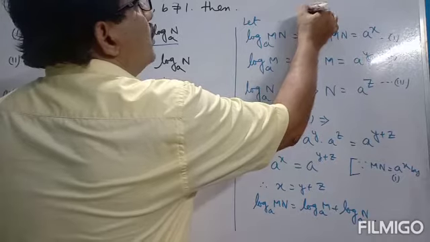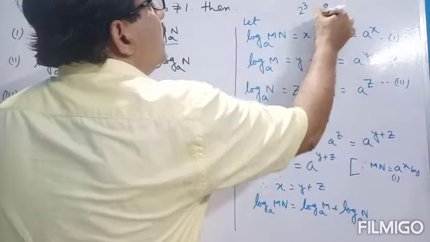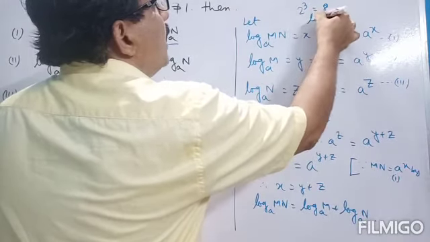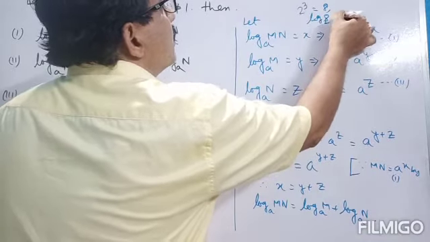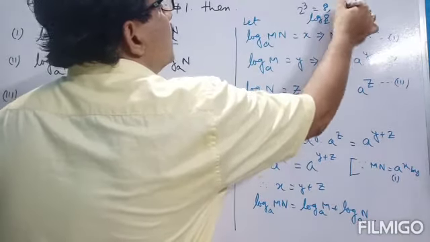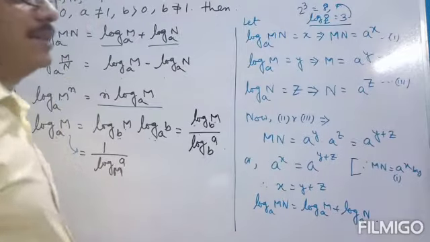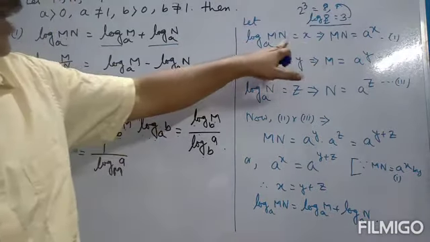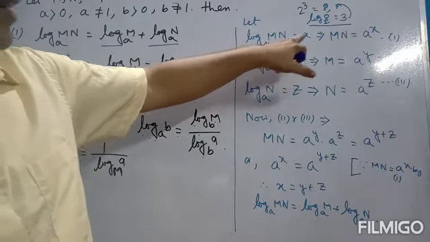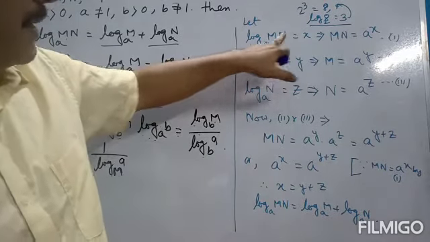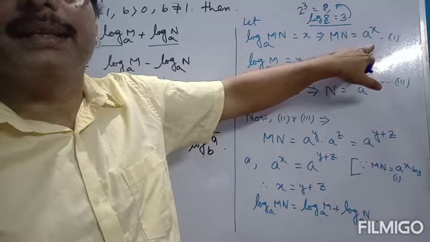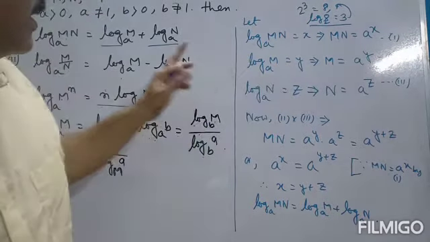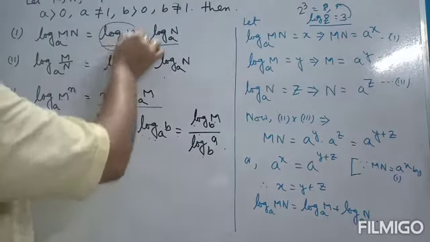Again, I write 2 cubed is equal to 8. Then we can write log 8 to the base 2 is equal to 3. So if log 8 to the base 2 is 3, then we can write 2 cubed is equal to 8. In this way, just mn. Suppose this is x, which implies that mn is equal to a to the power x. Clear?